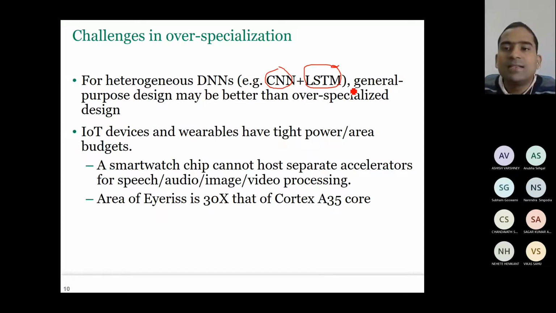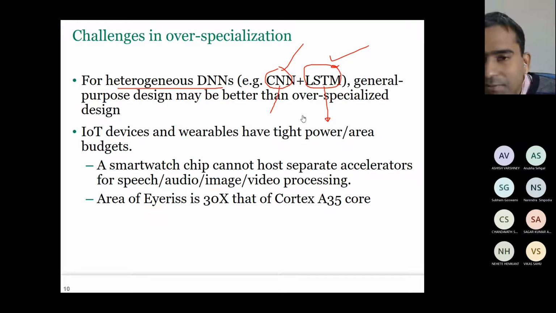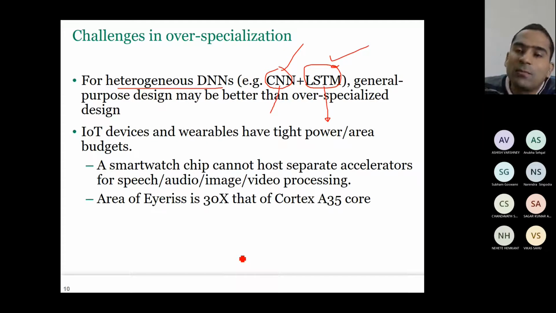So here, general purpose design will be better than over-specialized design, because this is an example of a heterogeneous DNN, which has multiple types of neural networks. One is a convolutional neural network, another is a recurrent neural network. If you use one accelerator for CNN and one accelerator for RNN, it will not work out. So it is better that we use just a general purpose compute engine which works for both. It may not give the best performance for both, right?